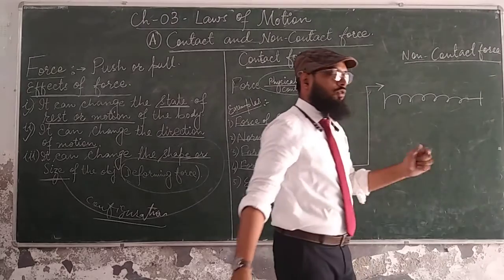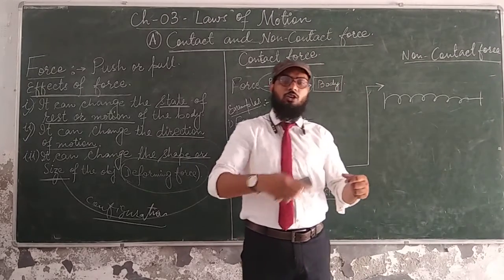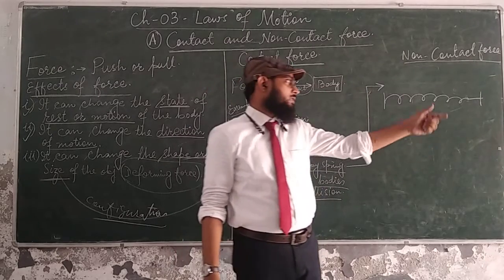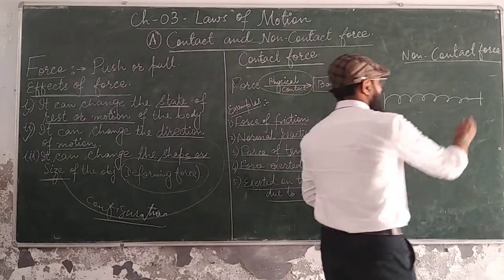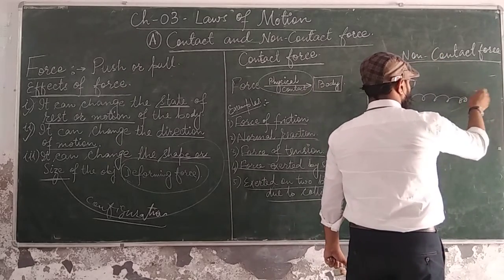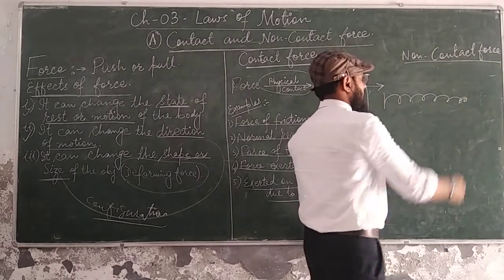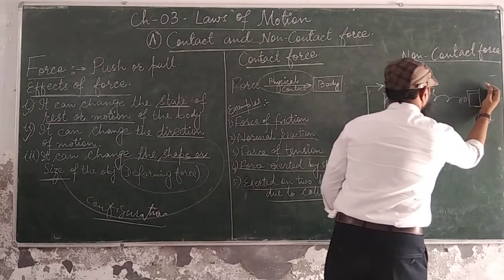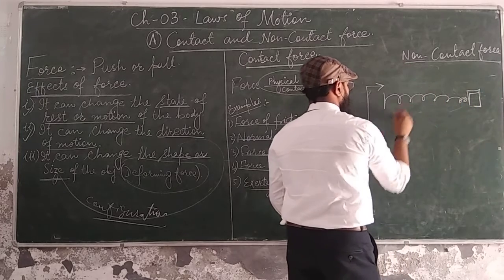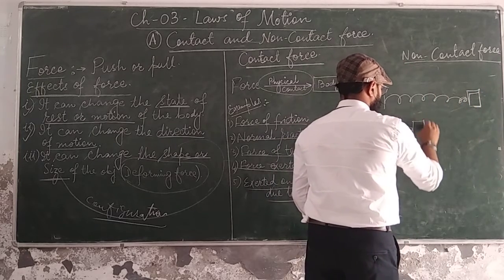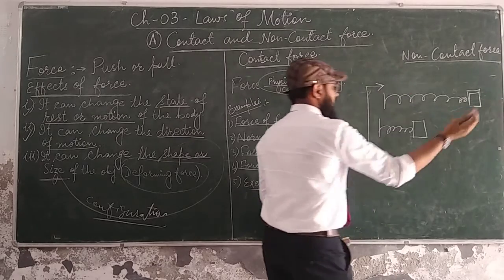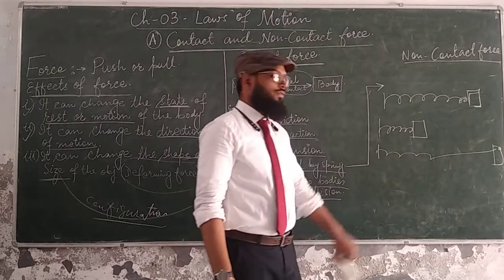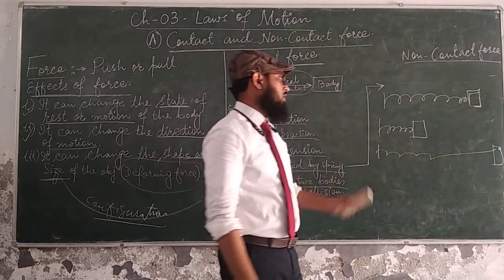Always remember the force exerted when you have a spring: the spring collapses, and when you release, it exerts a force on a body which is just placed over here. Okay, for example, I will give you one more example. Supposedly, one end of the spring is fixed and the other end is free. If you have a book, and with the help of this book you shrink this spring over here, like this, and when you release your hand, you might have seen this spring will throw this book very far away. This kind of force is exerted by a spring, so it is called spring force.